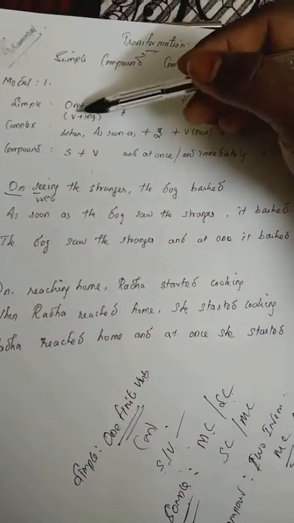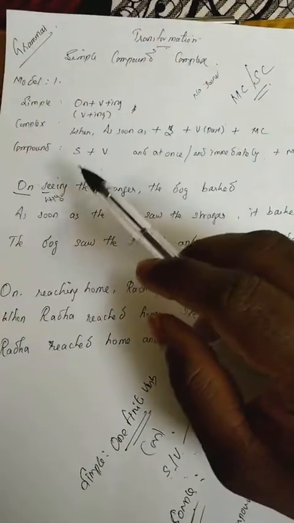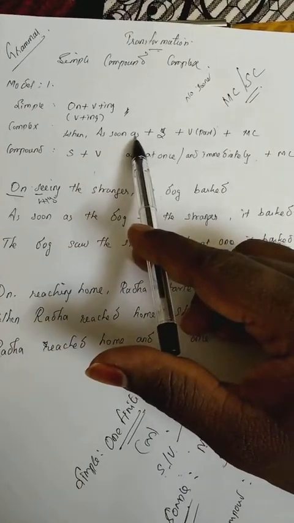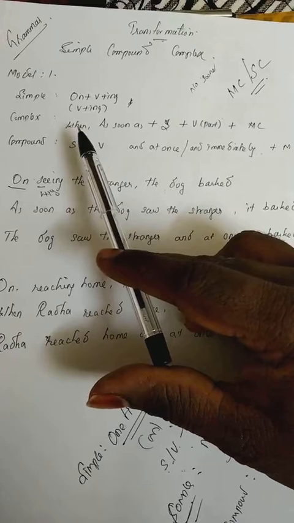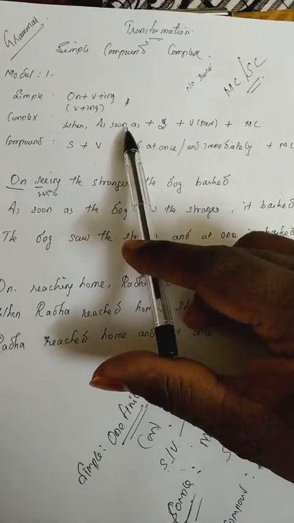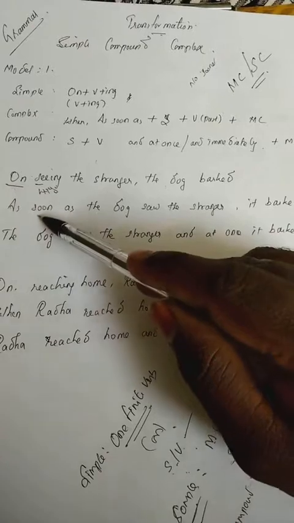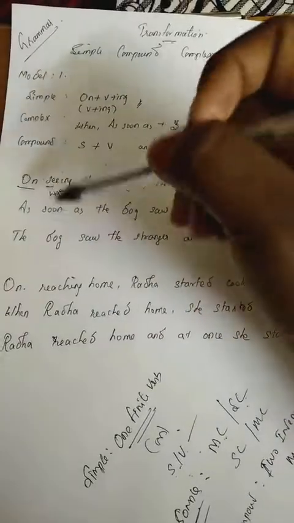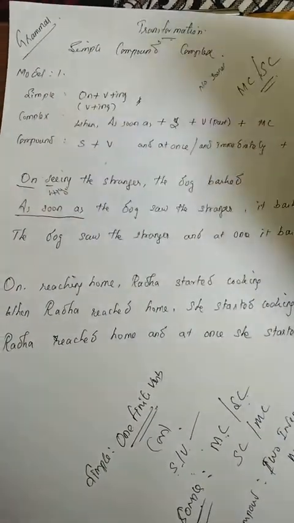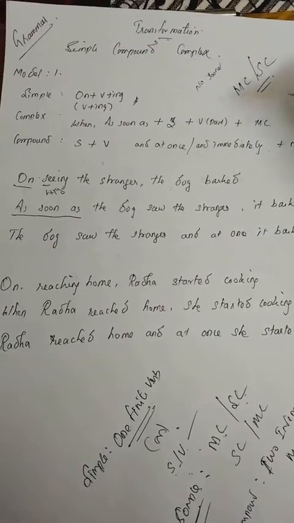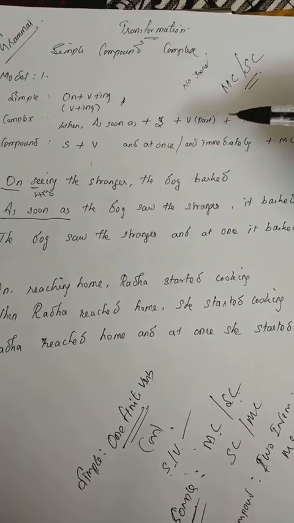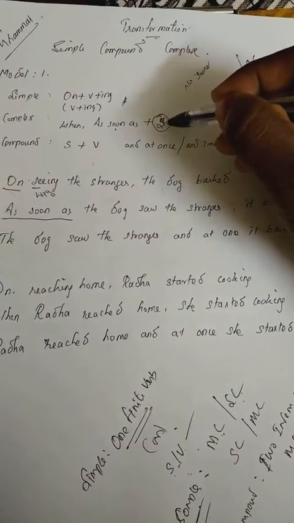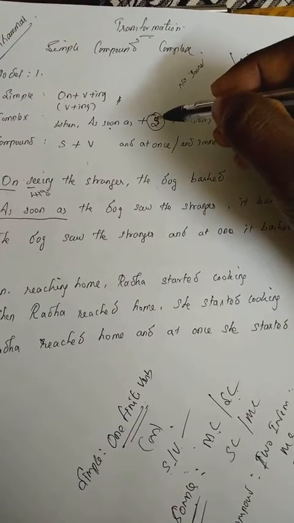What is the procedure to change the given sentence into a complex sentence? You should begin the sentence with either when or as soon as. So we will move on with as soon as. The first step is over in the complex: we have written as soon as. After this, we should take the subject: as soon as plus subject.